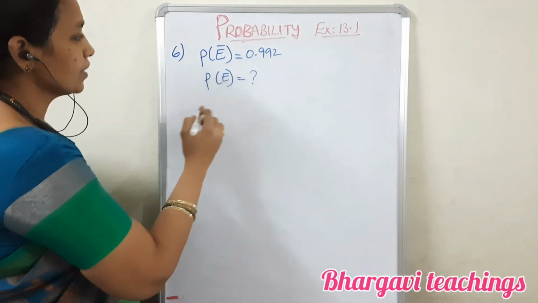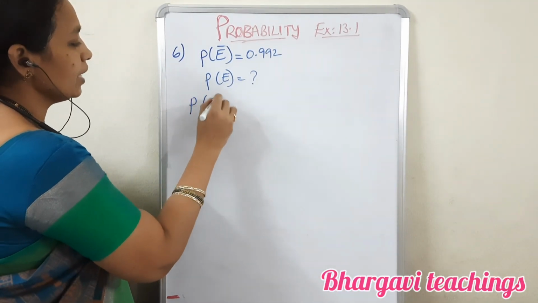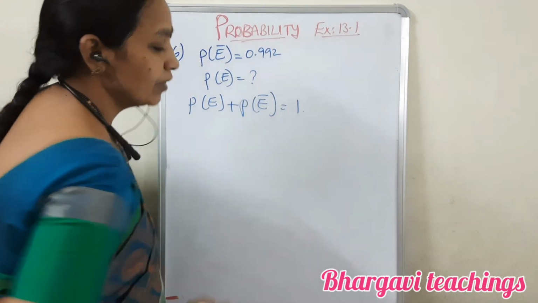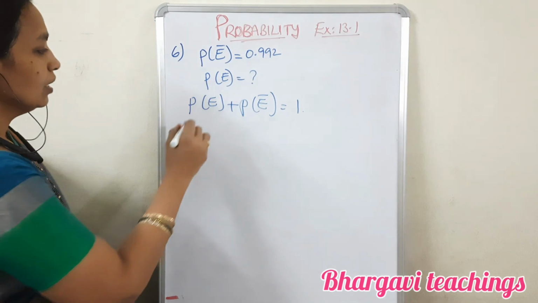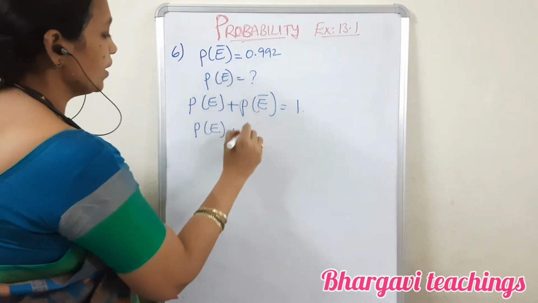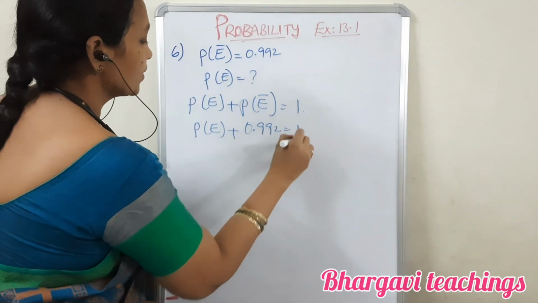So P of E is what is being asked. But these two are complementary events. So P of E plus P of not E is equal to 1. That is the complementary events formula. Therefore P of E plus P of not E, which is 0.992, is equal to 1.